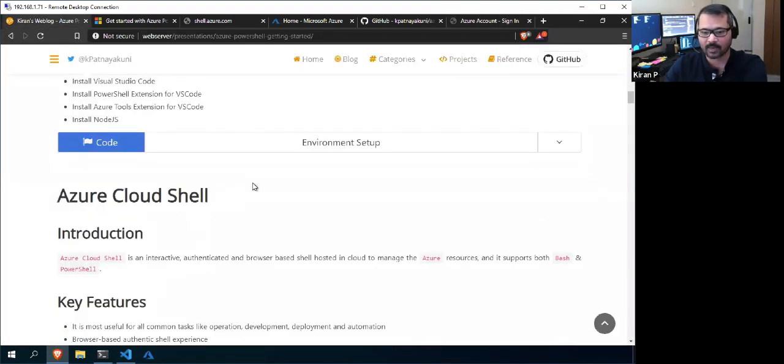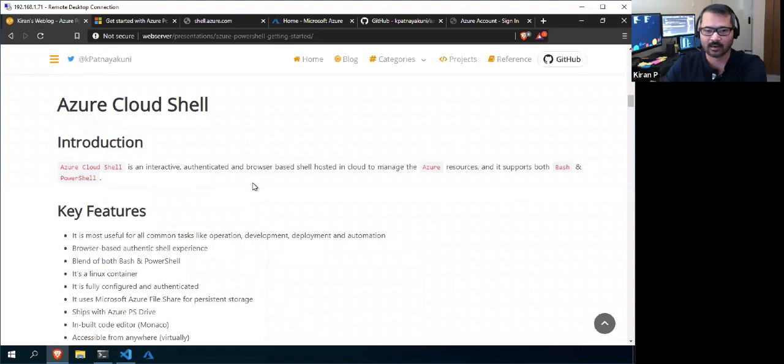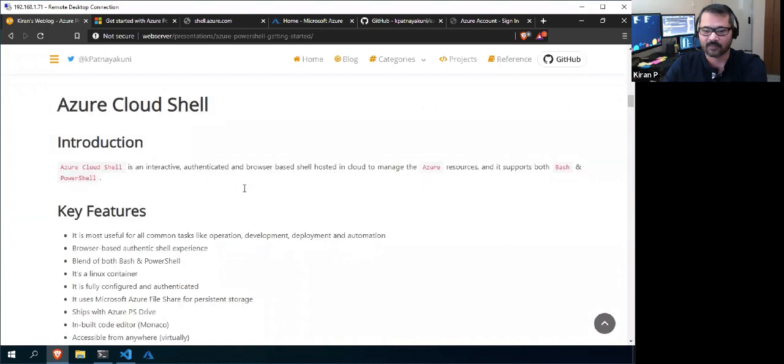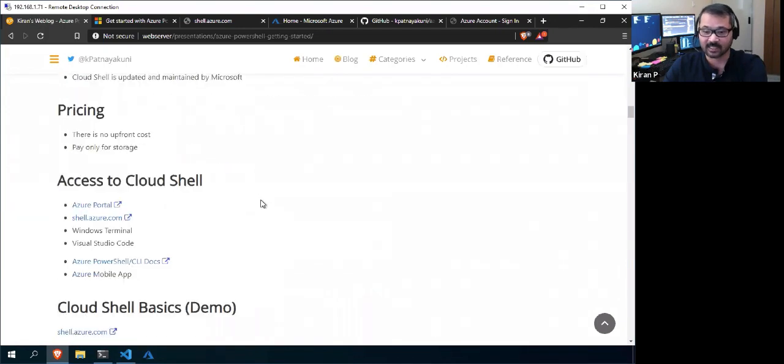In the mobile app, if you have your Azure app installed, down below there is an option like open the Cloud Shell. If you click there, it will give you the Cloud Shell, and you can type. Suppose you are commuting somewhere, or you are on a holiday, or you want to execute something immediately, you can directly log in from the mobile and execute quickly from there before you jump into the actual thing. So this is the way we can access the Cloud Shell.